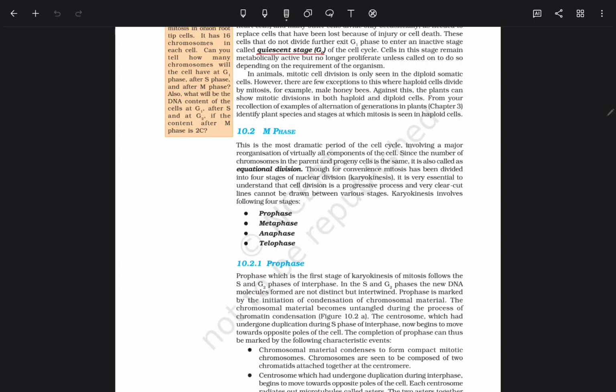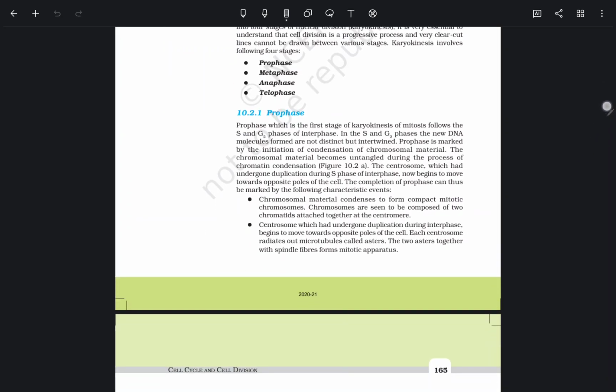For convenience, mitosis has been divided into 4 stages of nuclear division, karyokinesis. It is very essential to understand that cell division is a progressive process and a very clear-cut line cannot be drawn between various stages. Karyokinesis involves the following 4 stages: prophase, metaphase, anaphase, telophase.